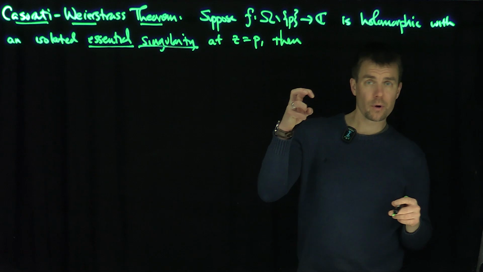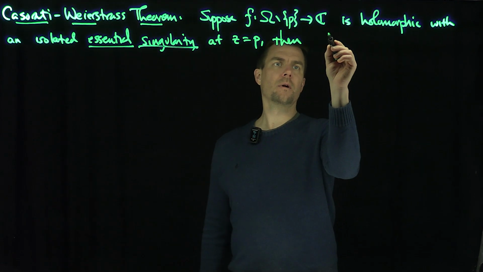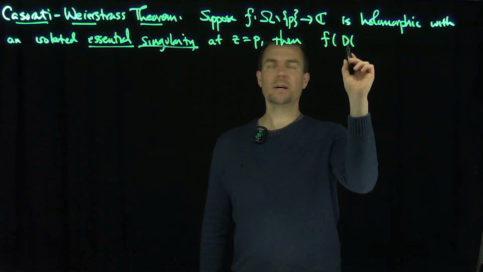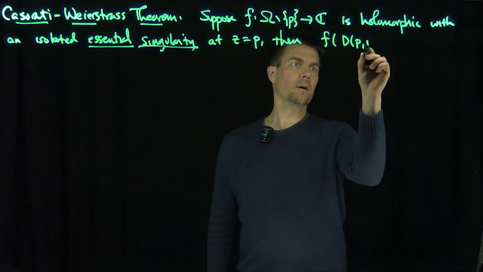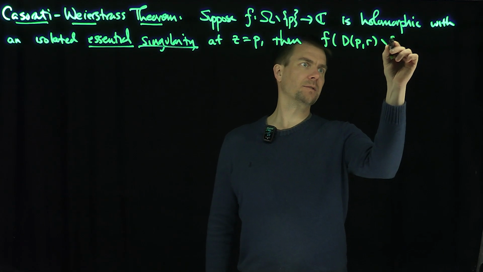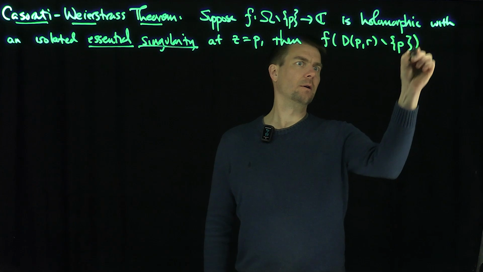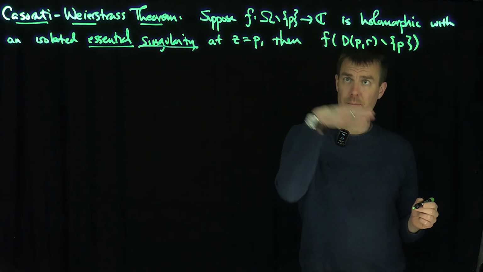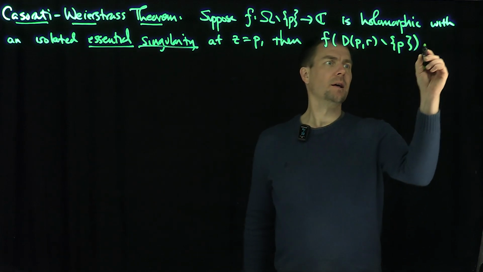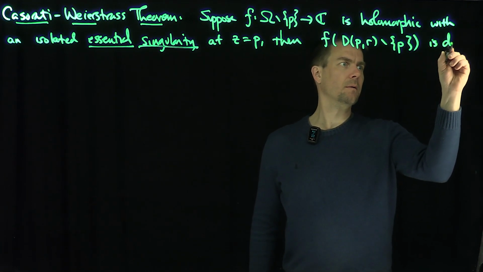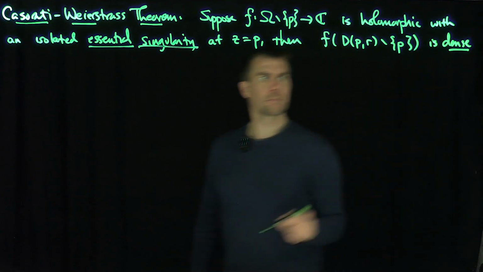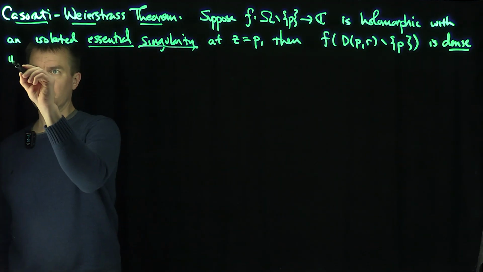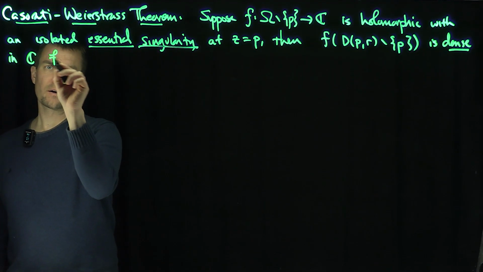the image of a neighborhood, f of D(p, r) minus p. So I take any neighborhood, right? I take a disk centered at p of any radius I want, r, subtract off p so I can actually plug it in, right? Is dense in C for any r.